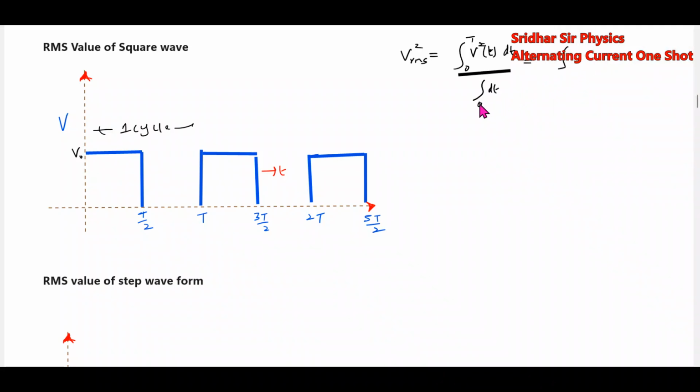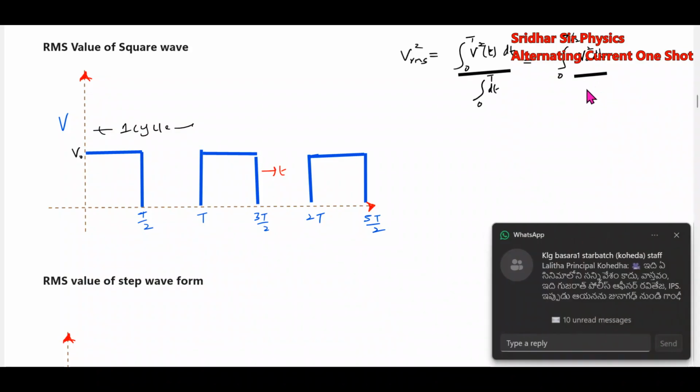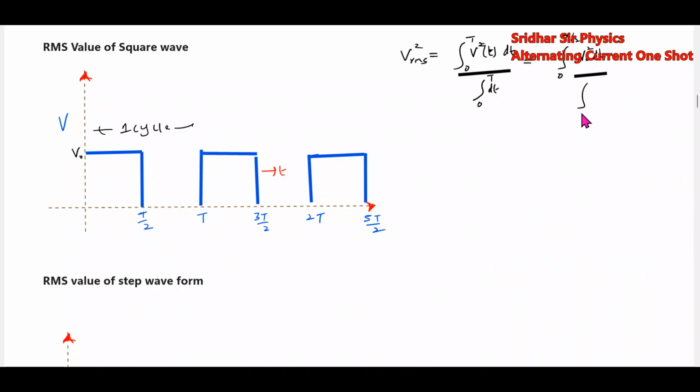We'll break up this one, 0 to T by 2, the value is V naught square, divided by T.